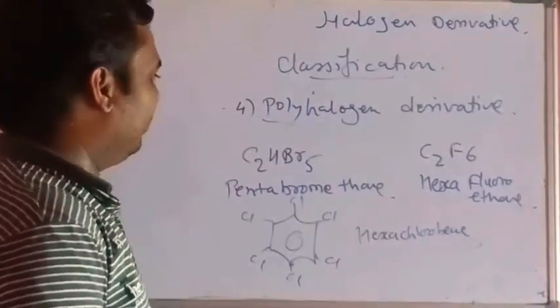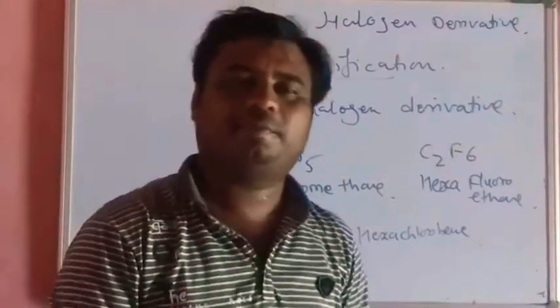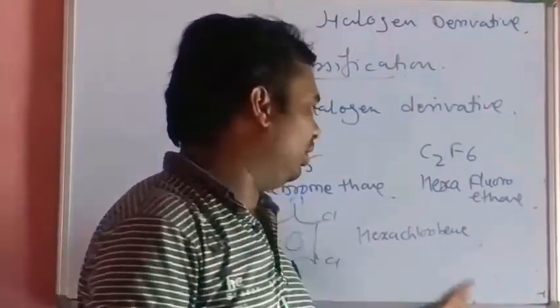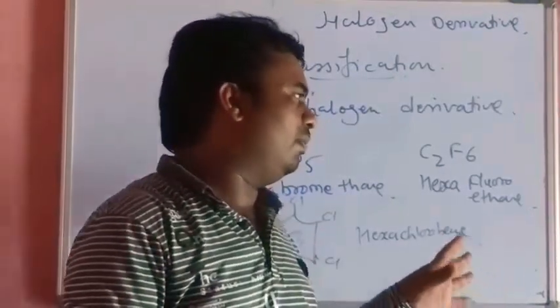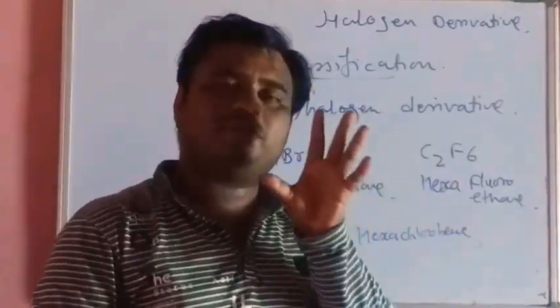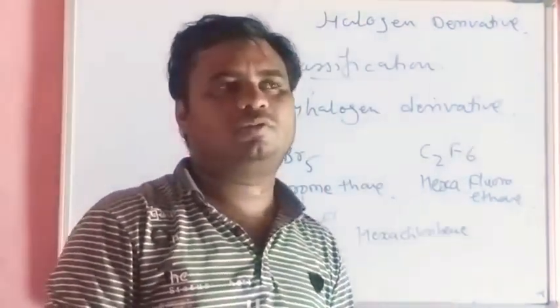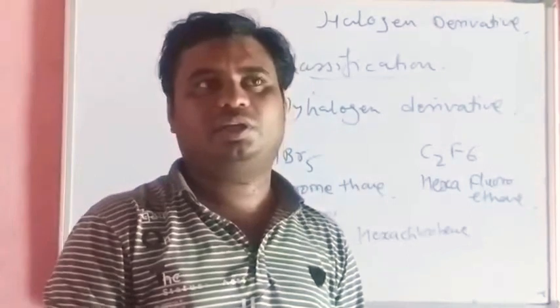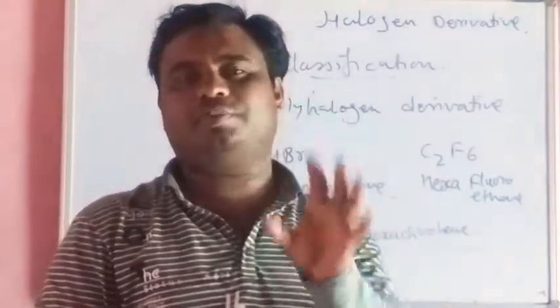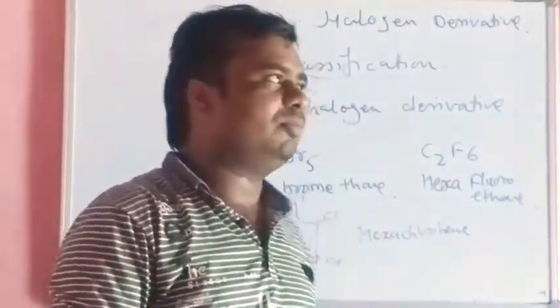So friends, first thing, always keep in mind that if all the hydrogen atoms from the corresponding hydrocarbon are replaced by the same number of halogen atoms, that fully halogenated organic compound is called a perhalohydrocarbon.